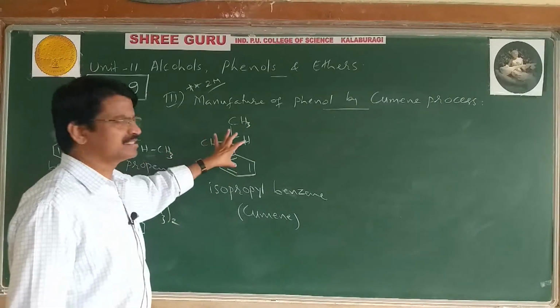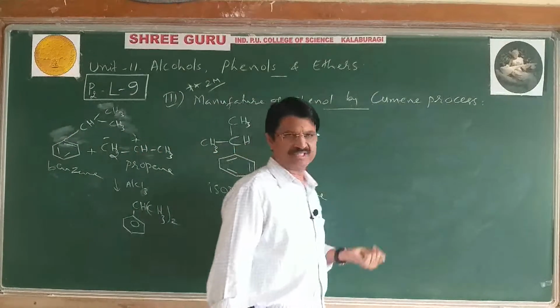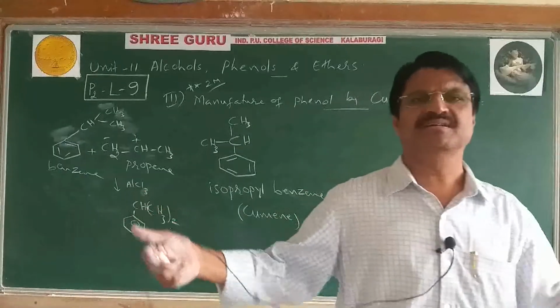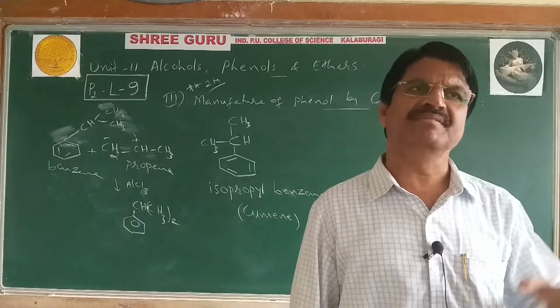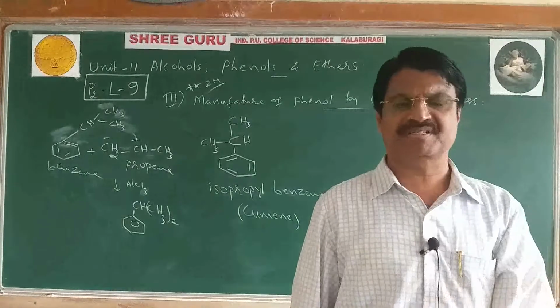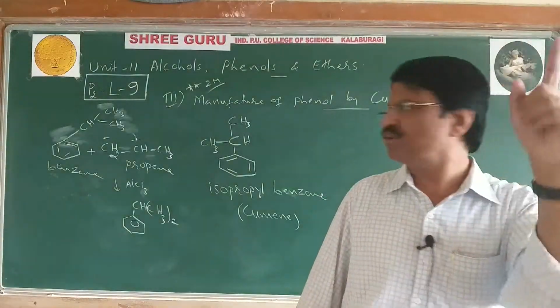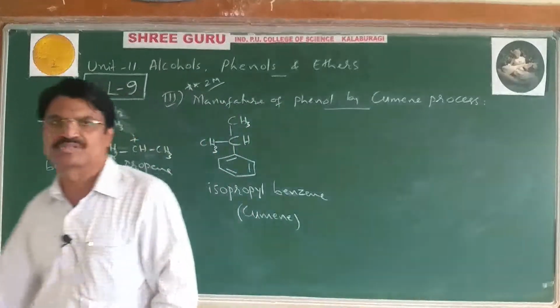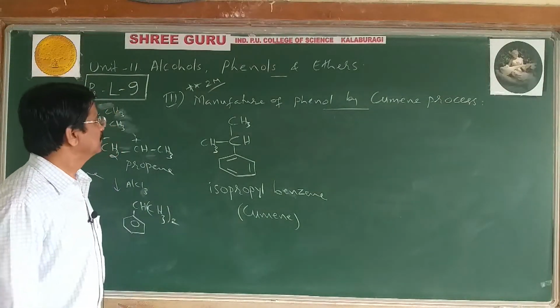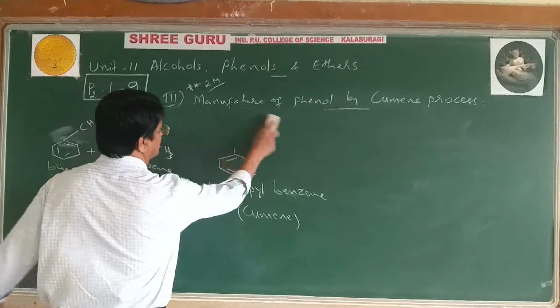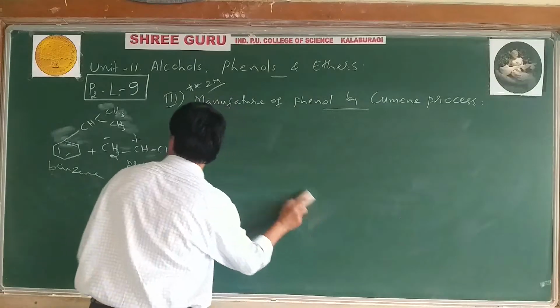Then cumene is subjected to what? Oxidation. Cumene is taken in a large vessel in which air or oxygen is passed. Then oxidation of cumene occurs. Then see what happens when cumene is oxidized.